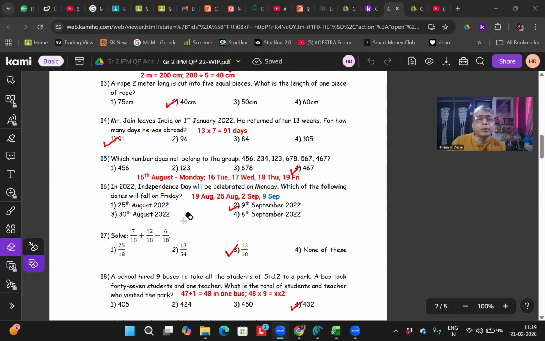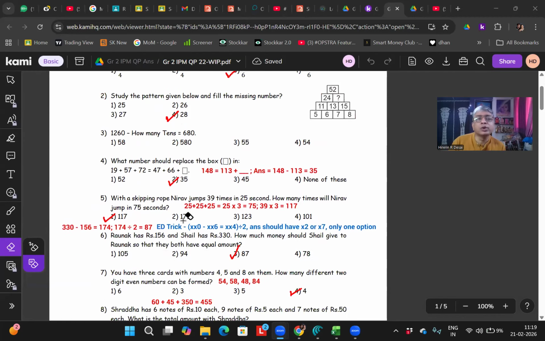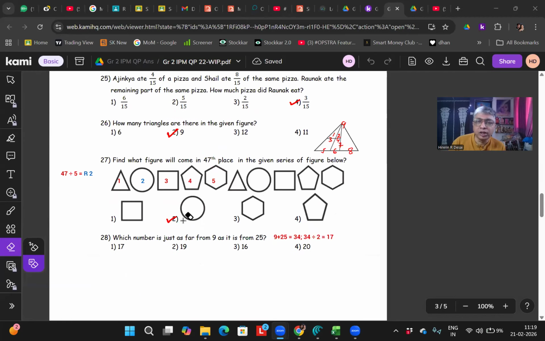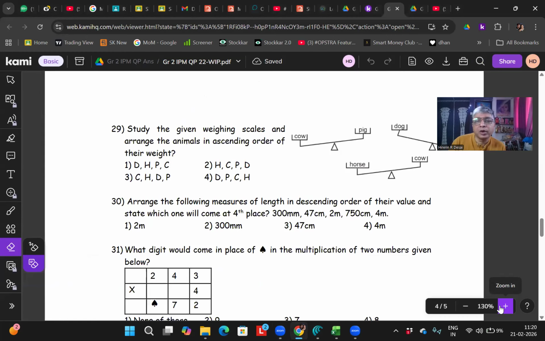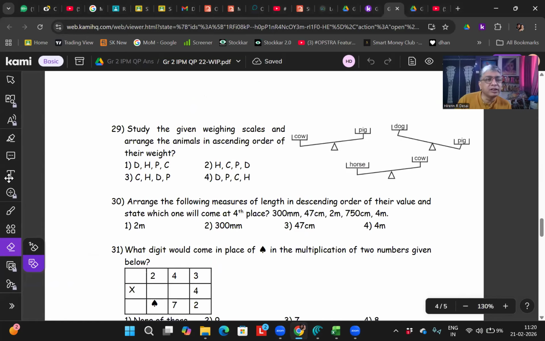We are solving the 2022 IPM paper, right? We are still part of it. I'm solving now. Shall I increase the bandwidth? Everybody can see this? Yes, sir. Okay. Ganishka, read, beta.